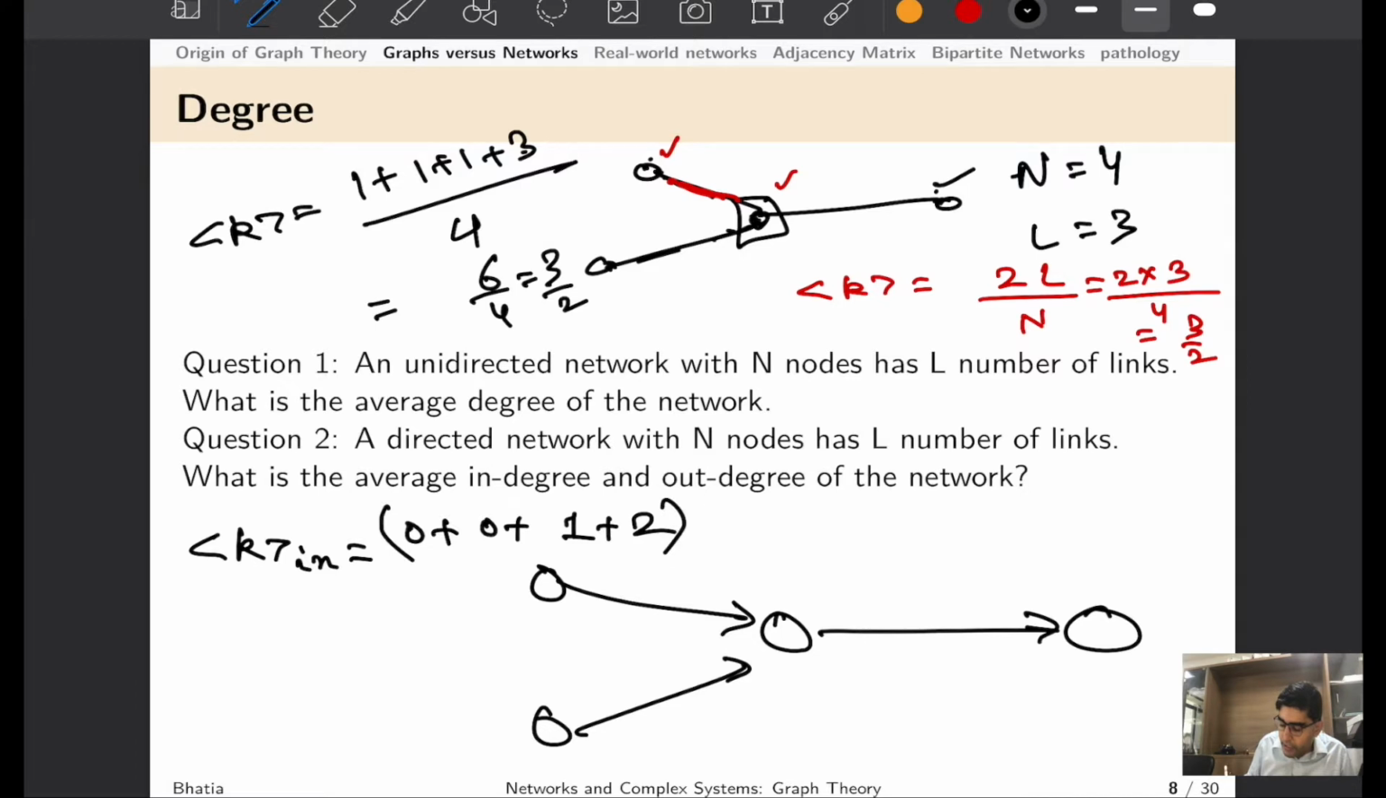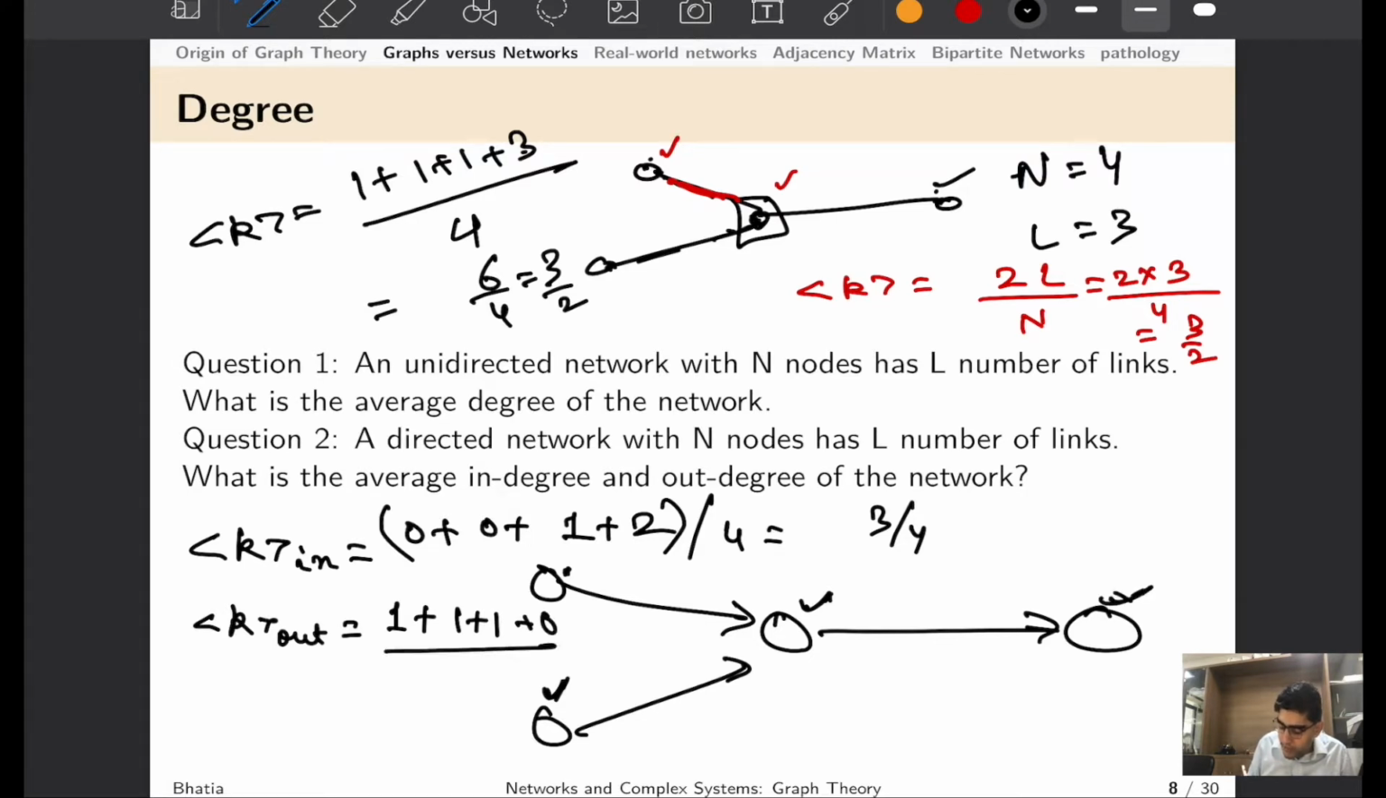Similarly for k in, here one node is entering, and here two links are entering, divided by 4, so this becomes 3 by 4. Similarly, if you look at k out, from this particular node one edge is leaving, from this node one edge is leaving, from this node one edge is leaving, and from this node nothing is leaving, so this would be 3 divided by 4. So again this becomes 3 by 4.